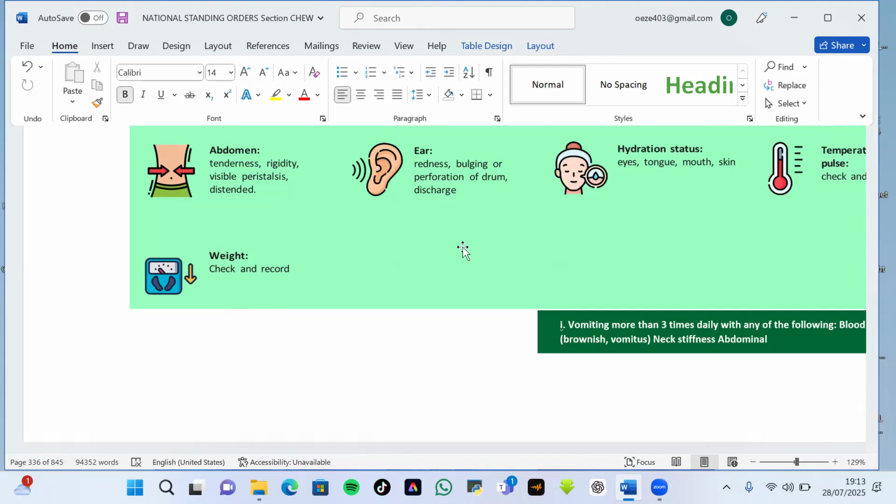Always read that part. It says fever with any of the following. So it means if they list vomiting, unable to drink, convulsion, history of convulsion, stiff neck, once there is fever and there's convulsion, use that box. Once there is fever and there is unable to drink, use that box, because it says fever with any of the following. Most times it gives students headache and they find it very difficult to locate the complaint.